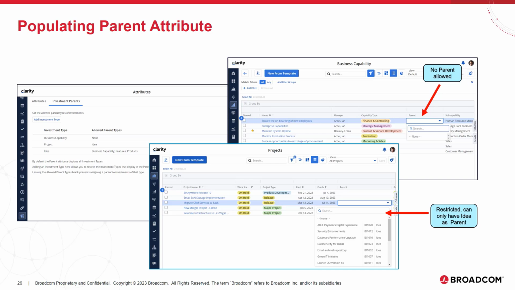In the bottom example, we're looking at projects and we're trying to update the parent. And you can see that the user can only select idea instances because those are the only parents that are allowed for projects.